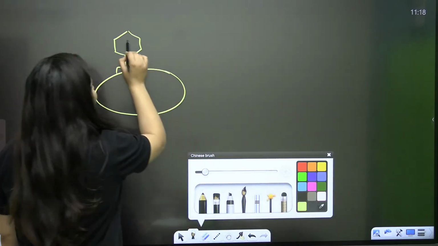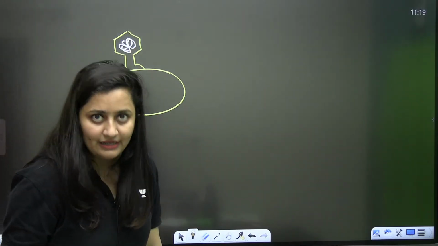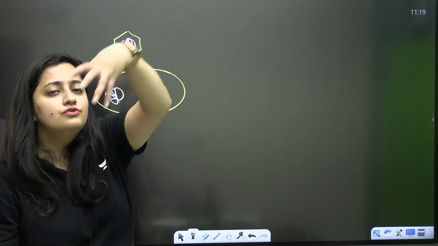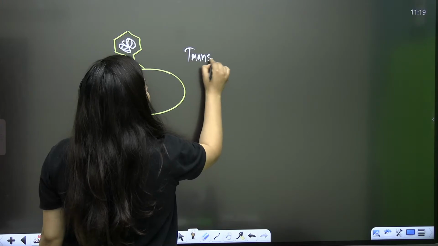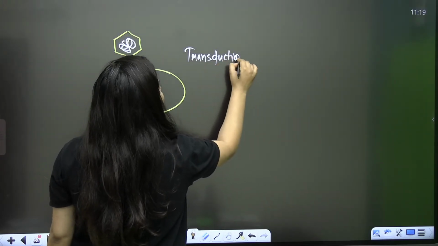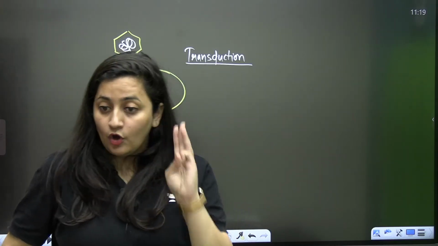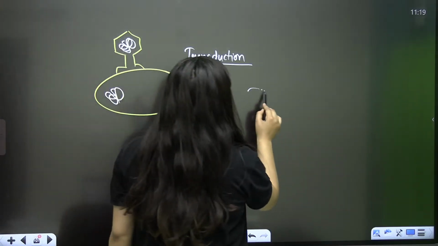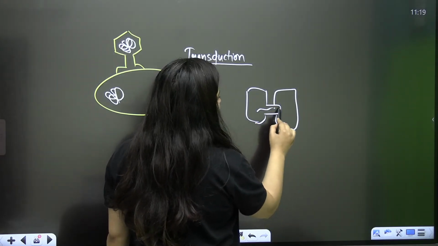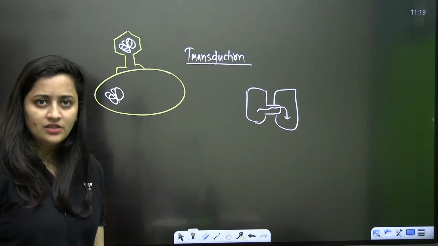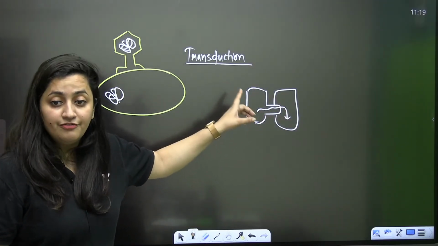Whenever any virus is used for transferring the genetic material, that is known as transduction. Like in the case of bacteria, we talk about transformation, we talk about transduction, we talk about conjugation as well. So when will be the conjugation? When there is a tube, right? That tube will pass the genetic material from one bacteria to another. Here there will be the role of plasmids, F plasmid, fertility plasmid.